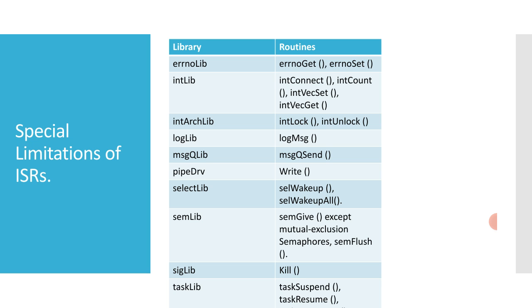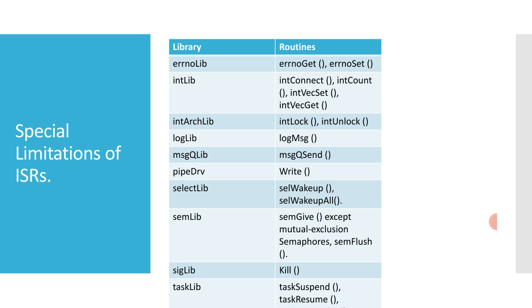For example, all ISRs share a single stack. See here in this library, you can see the library routines that can be called by an interrupt service routine. For errnoLib, I think some are missing. One specifically missing is wdLib, where you have wdStart and wdCancel.